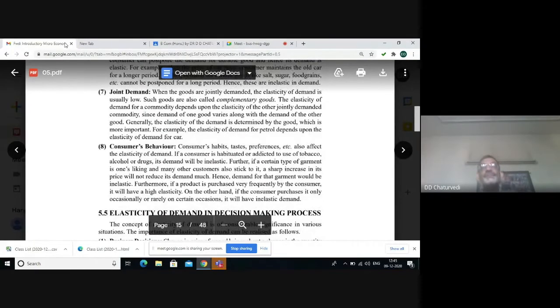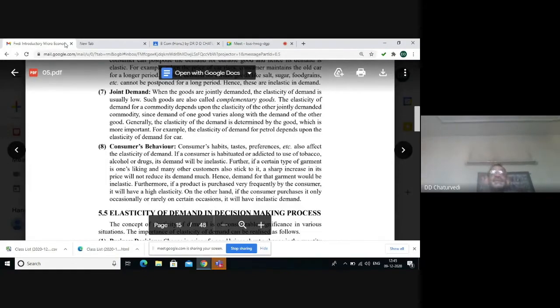Joint demand. When some goods are jointly demanded, such goods are called complementary goods. In such situation, the elasticity of demand for a commodity depends upon elasticity of other jointly demanded commodity. Cooler and exhaust fan, cooler pump and exhaust fan, air conditioner and stabilizer. These are some examples where elasticity of demand for one product depends upon the elasticity of demand of other product which is jointly demanded. Last factor is consumer behavior.